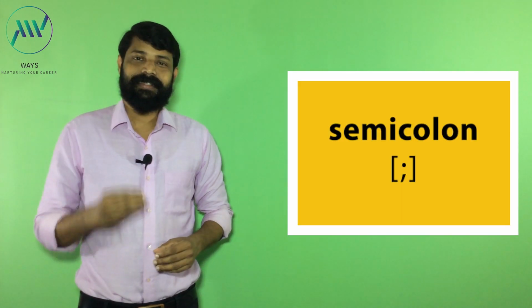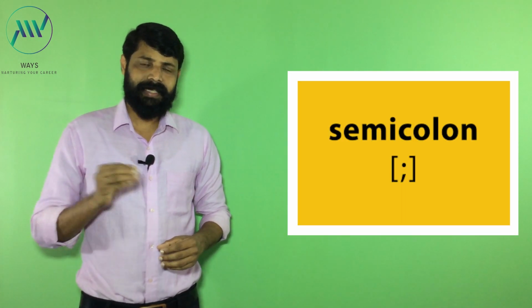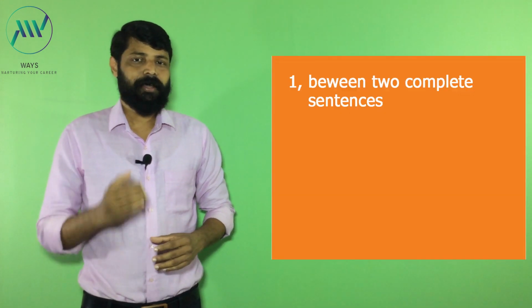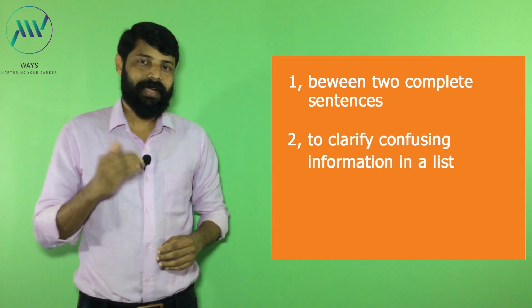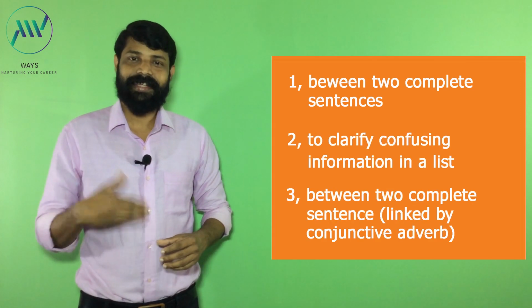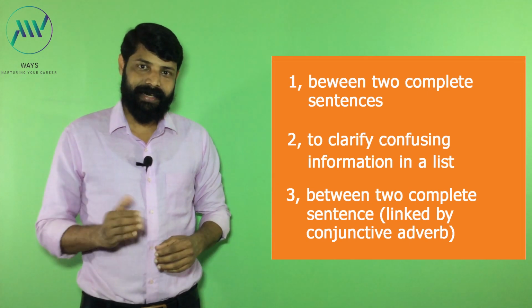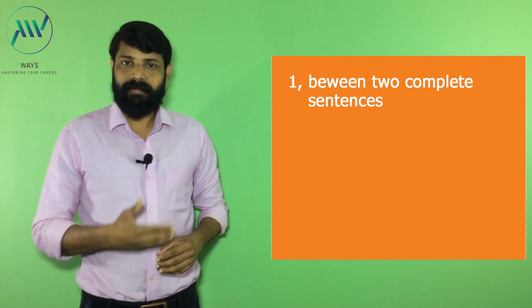Let's begin. See, when we classify the function of a semicolon, we can basically divide it into 3 fundamental usages. First one, between two complete sentences. Second one, to clarify confusing information in a list. Third one, to connect two complete sentences which are linked by transitional expressions or conjunctive adverbs. Now we can examine them one by one.